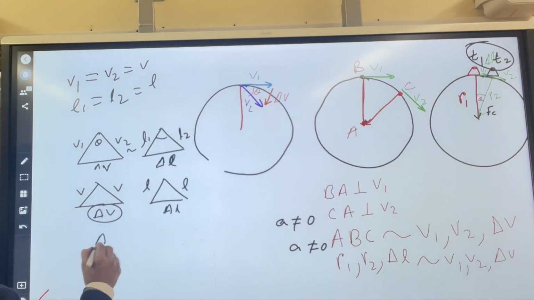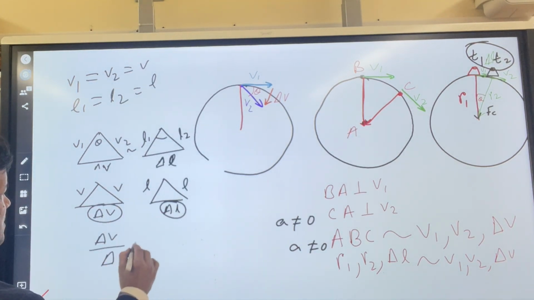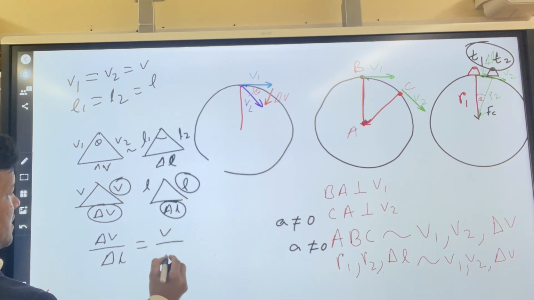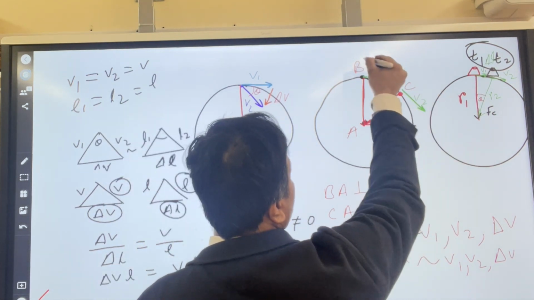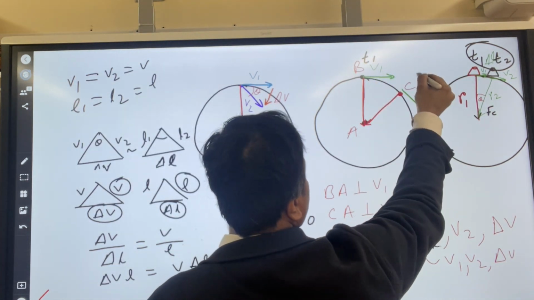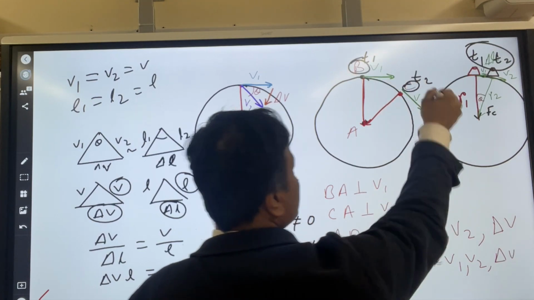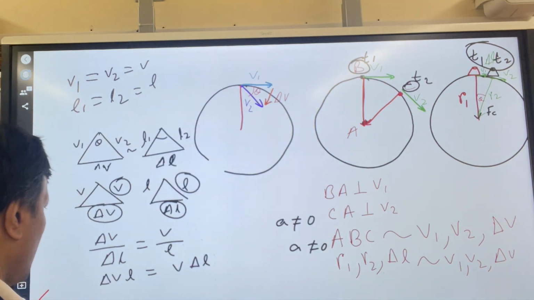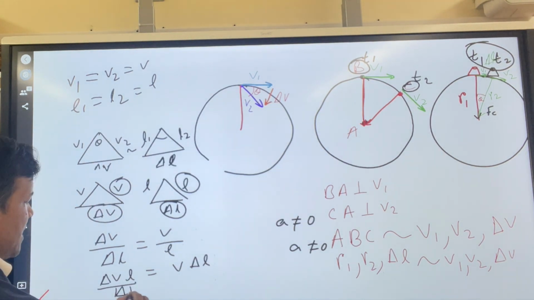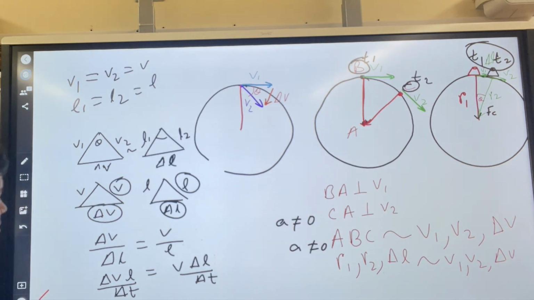Okay, get that. Delta V over delta L is equal to V over L, right? So cross multiplication: delta V times L is equal to V delta L. Now, the time is behind the scene. Why is the time behind the scene? Because there is a time difference between point B and point C, right? And that time is not 0. It's very close to 0, but it's not 0. So the time is behind the scene, so maybe we want to divide by time.